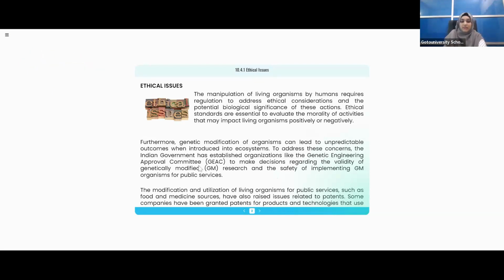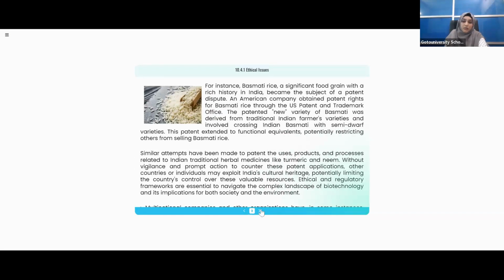Here, just now I explained about the committee. This committee gives you the decisions, validating whether it is right to do or whether it is just a nuisance and you do not have to apply or do this process. This committee is set by the Indian government. Here you can see the basmati rice, what I have said. India took the patent afterwards.